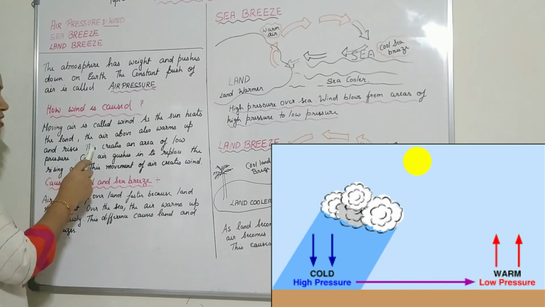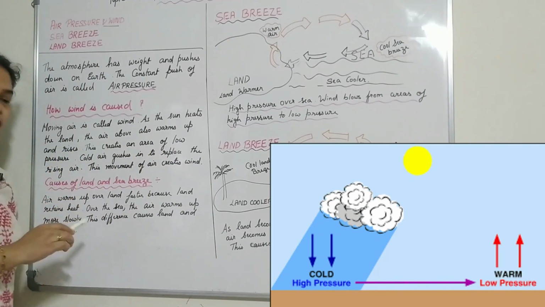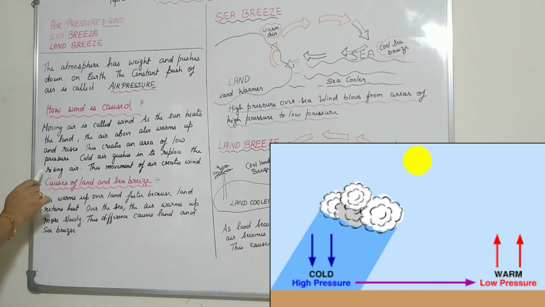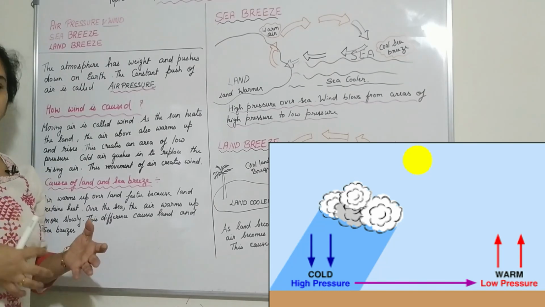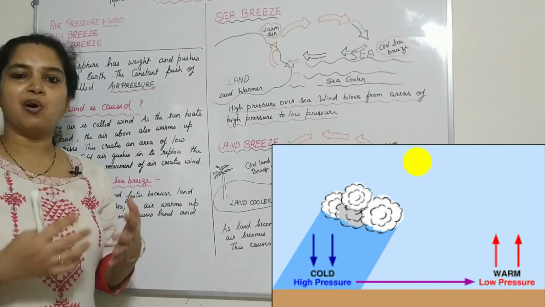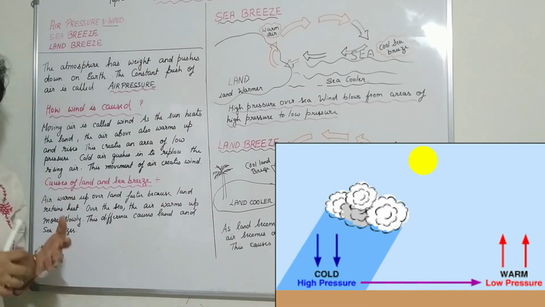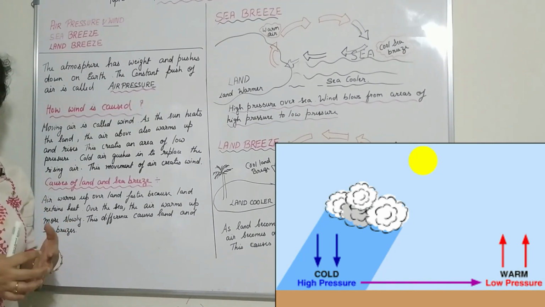So here we can read, this creates an area of low pressure on the land, and hence the cold air gushes in to replace the rising air. The air above the land is heated by the sun and rises up. To occupy the space, the cold air occupies the space above the land because the cold air is denser than the air that rises up.